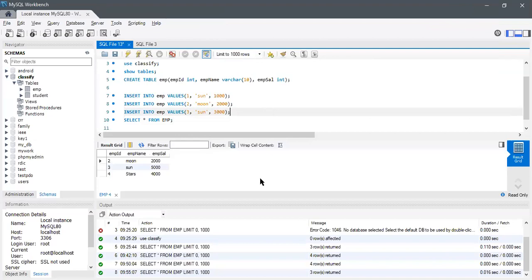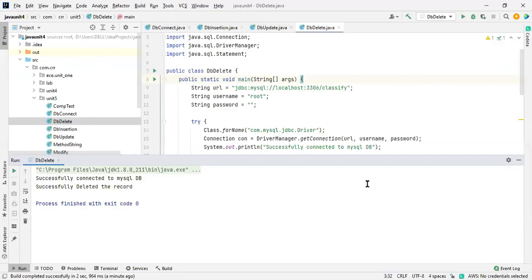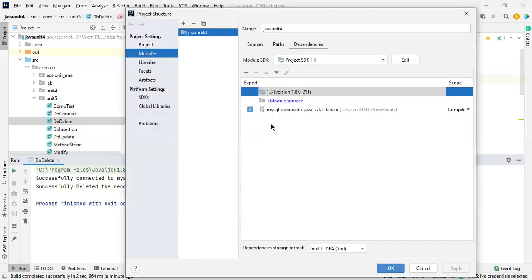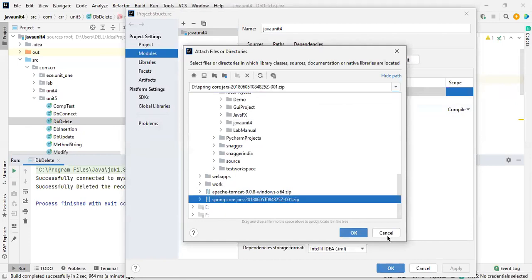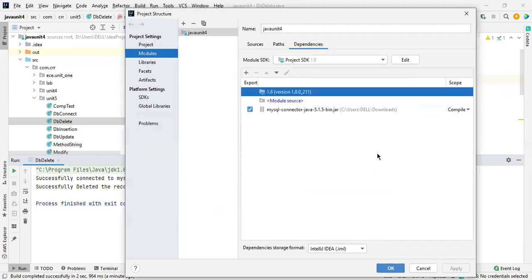So again, I'm telling you, because only 5 minutes are left, I just want to conclude this. Press Control Shift Alt and S. By pressing this, you get the dependencies. Without this jar file, you can't even run the program, so you have to use this jar file. By clicking over here, just click on the jar file and download it. Just click this one and then press OK. It will be available over here, and then press OK.